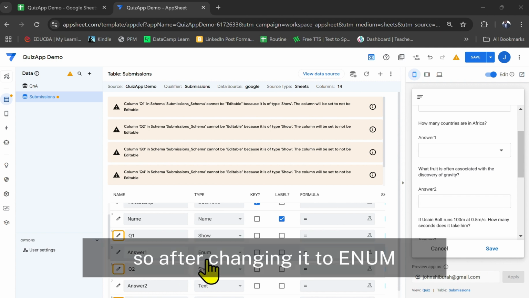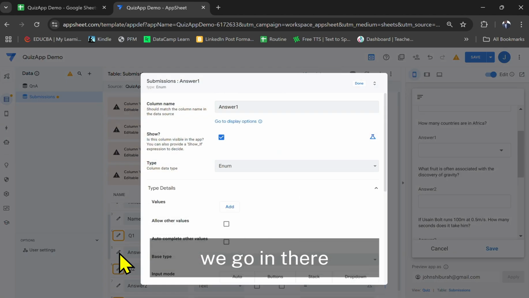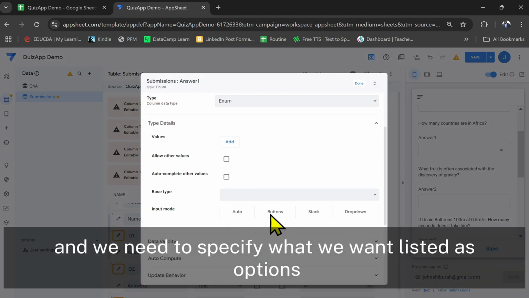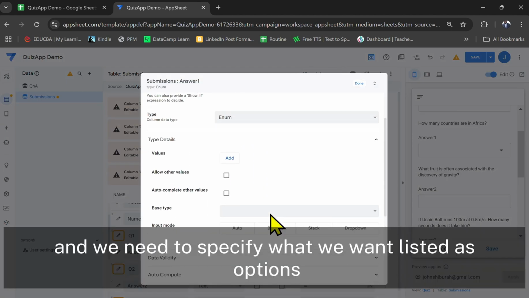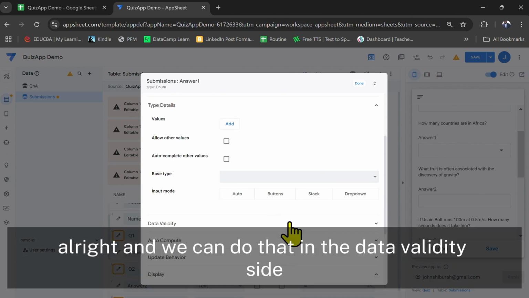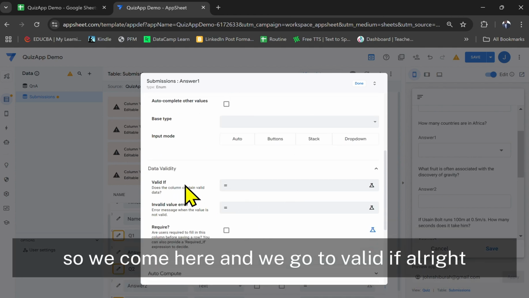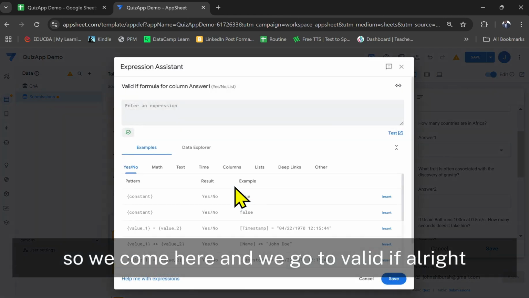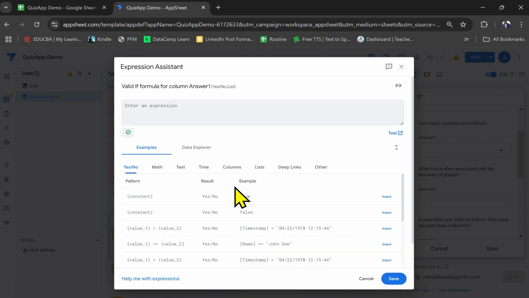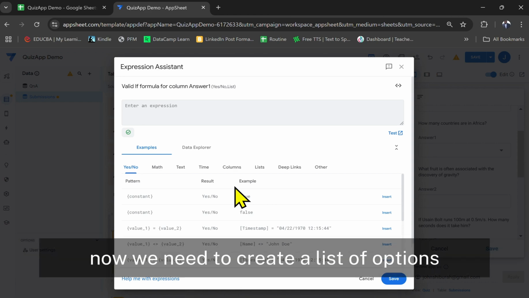Alright. So after changing it to enum, we go in there and we need to specify what we want listed as options. Alright, and we can do that in the data validity side. So we come here and we go to valid if. Alright, now we need to create a list of options.